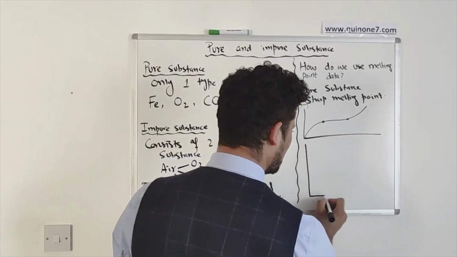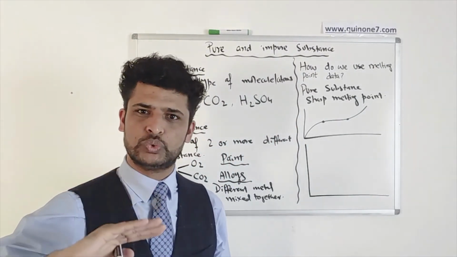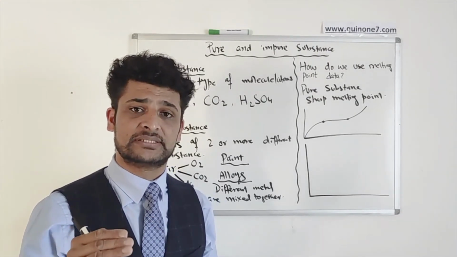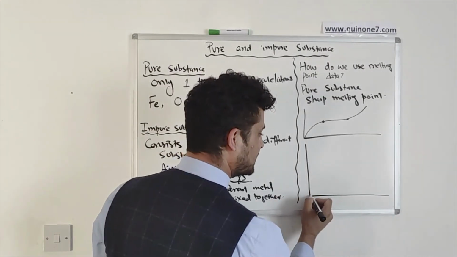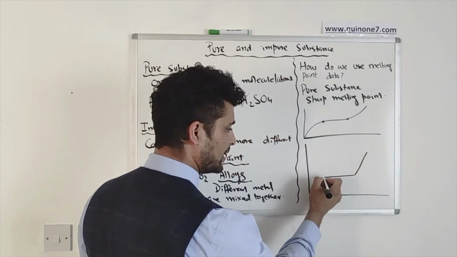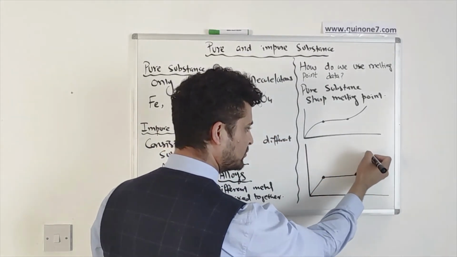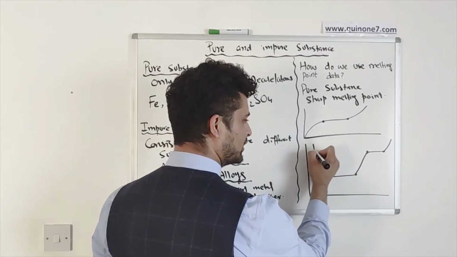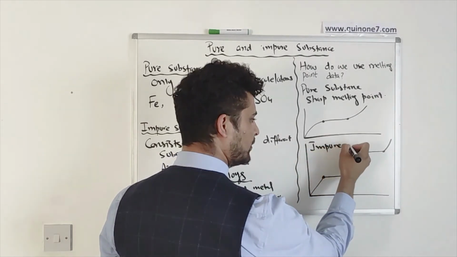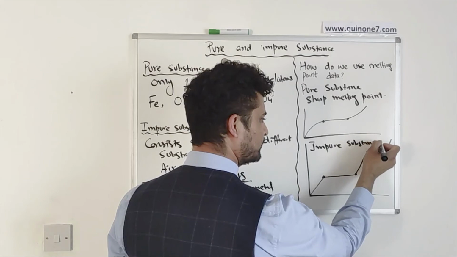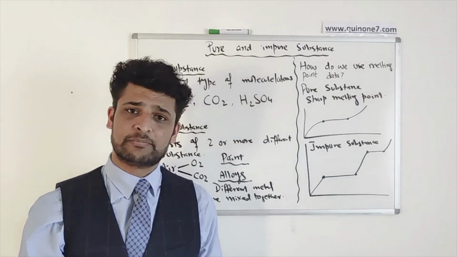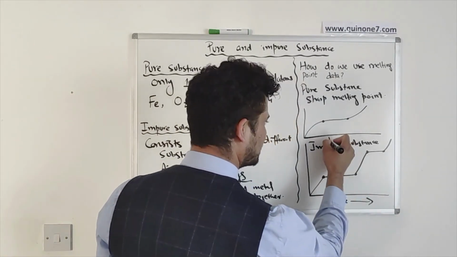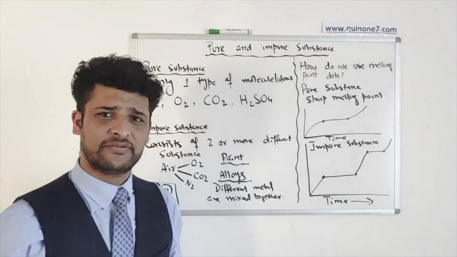But if it is actually impure, it will give you 2, 3, 4, 5 different melting points based on how many different substances are mixed together. So it will be like this. It will actually melt here, and then so on and so forth. You can see that due to the impurity, for the impure substance, this is how it looks like in terms of a melting point. So this is how you're going to use that. With the passage of time, you will see that it will show you a different melting point.